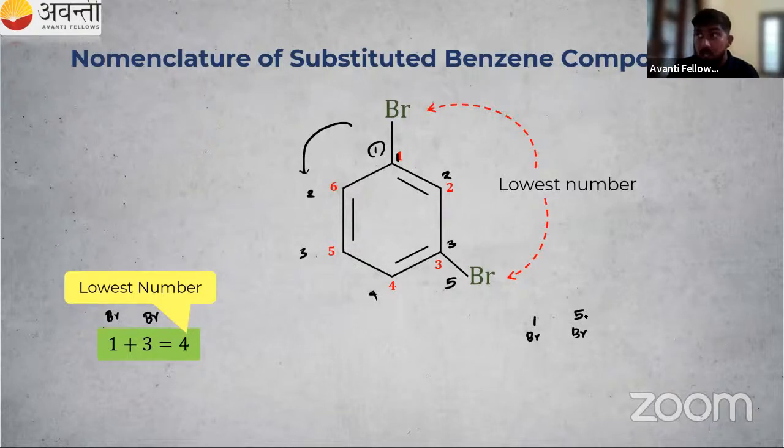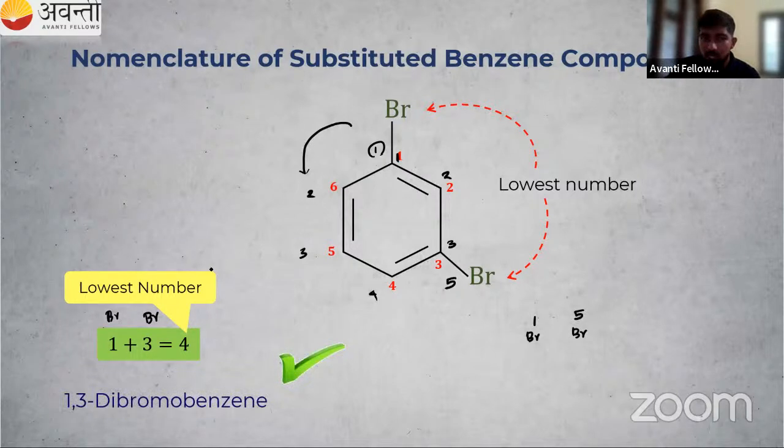So which one is correct? Whether we have to go in the clockwise direction or in the anti-clockwise direction. Of course, that is in the clockwise direction. How to name this one? So we have 1 and 3. In this position, there is bromo. There are two bromo, right? So we have to use dibromo. So the name is 1,3-dibromobenzene. So that is the correct answer. Not 1,5-dibromobenzene. That is wrong.